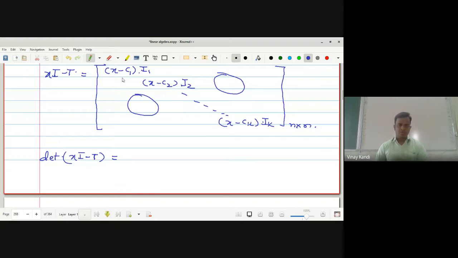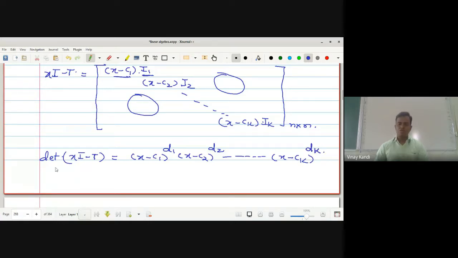Here the C1 is repeated how many times? The order of I1 is d1, so this term will be repeated d1 times. So here (x minus C1) raised to d1, (x minus C2) raised to d2, and so on up to (x minus Ck) raised to dk.